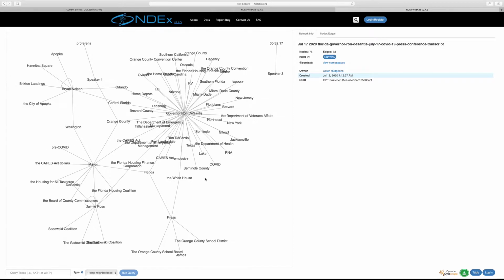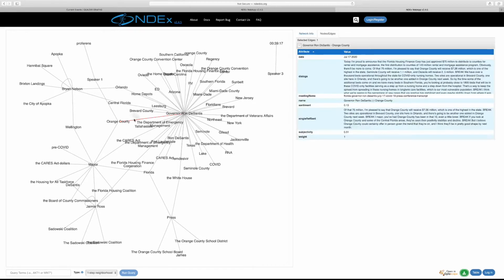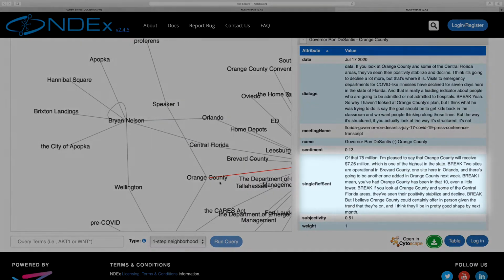On the right of the graph is a table with information about the selected connection. If we click on the link between Governor DeSantis and Orange County, the table will show this. The heading Single Ref Sent shows the single sentences where Orange County was mentioned by DeSantis. Break simply indicates the break between instances of the subject matter being mentioned.